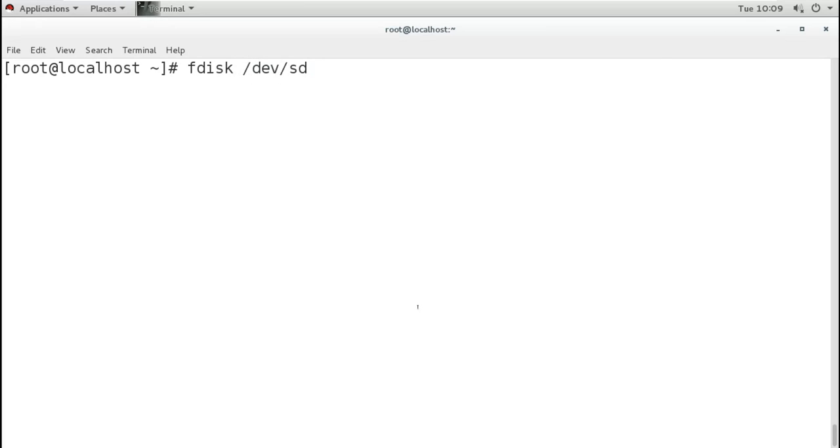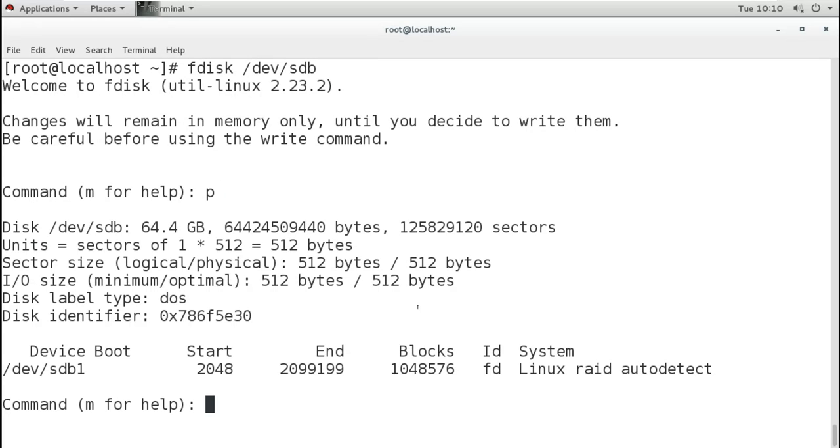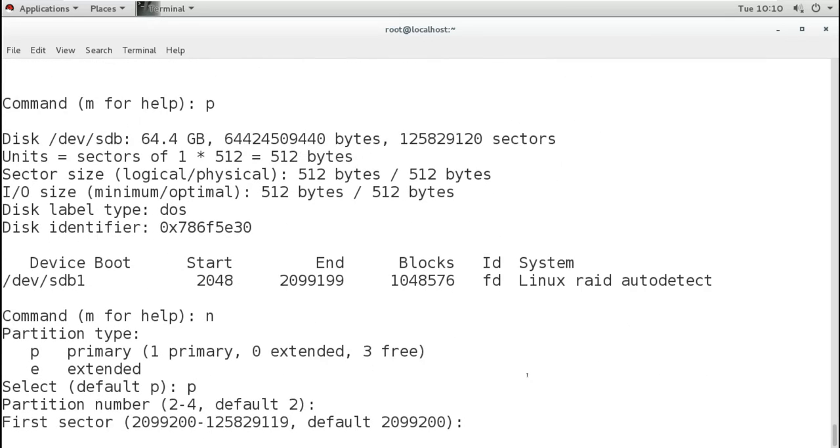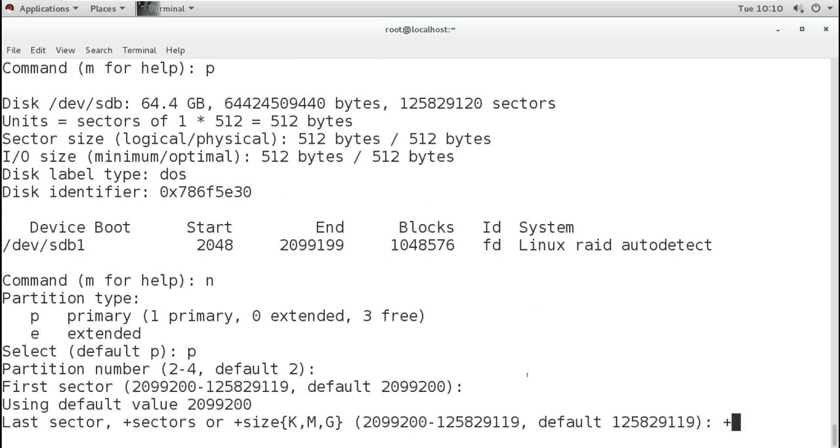So first I will create in SDB. In SDB I already have one partition and it is used in RAID. Now I will create one more partition for LVM here. New, primary, default, and that will be of 1 GB.